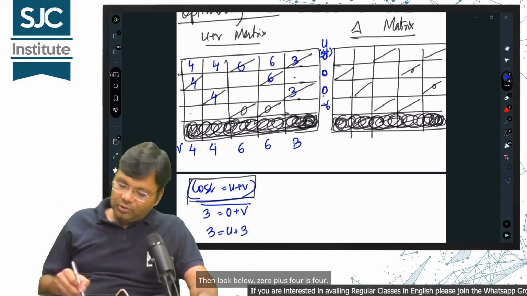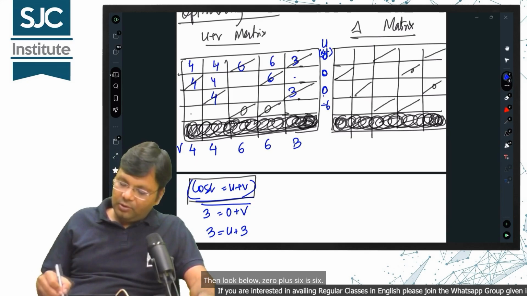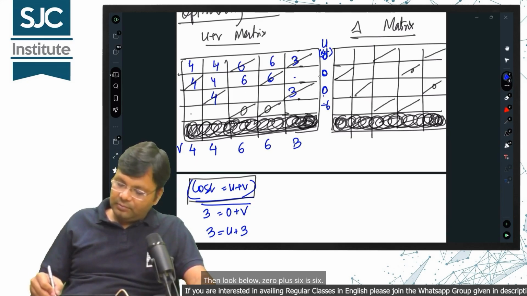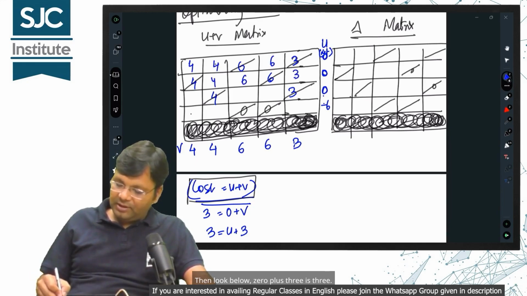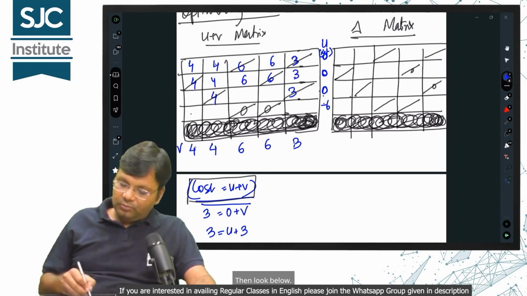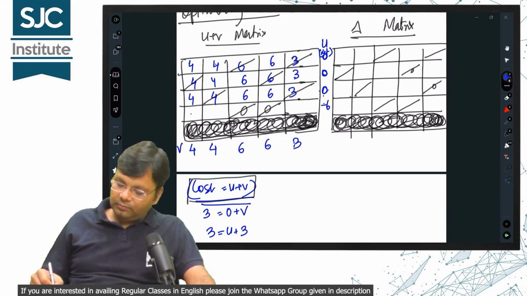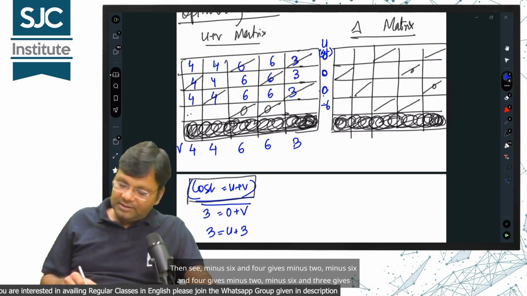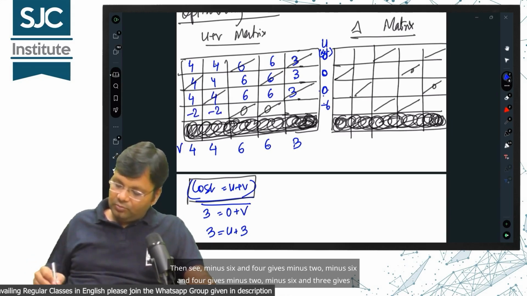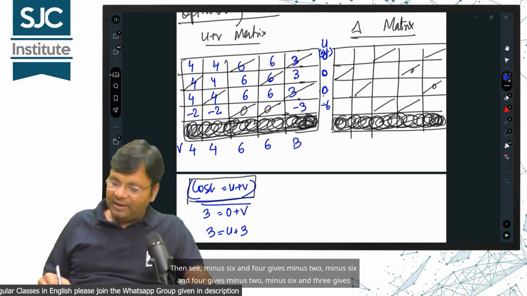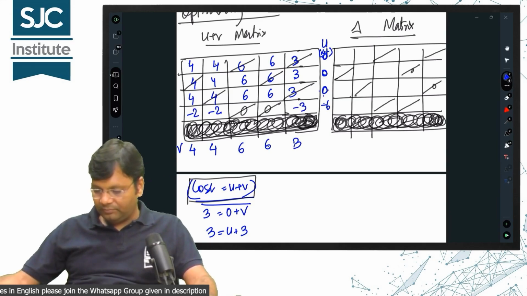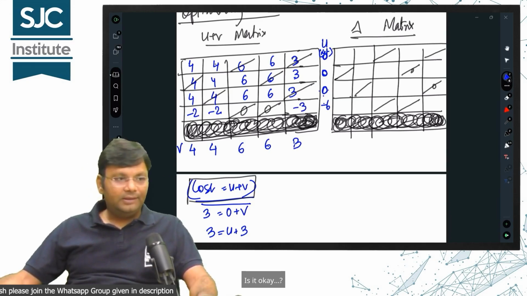Then look below, 0 plus 4 is 4. Then look below, 0 plus 6 is 6. Then look below, 0 plus 3 is 3. Then look below, 0 plus 4 is 4, 0 plus 6 is 6, 0 plus 6 is 6. Then see, minus 6 and 4 gives minus 2, minus 6 and 4 gives minus 2, minus 6 and 3 gives minus 3. Is it okay?